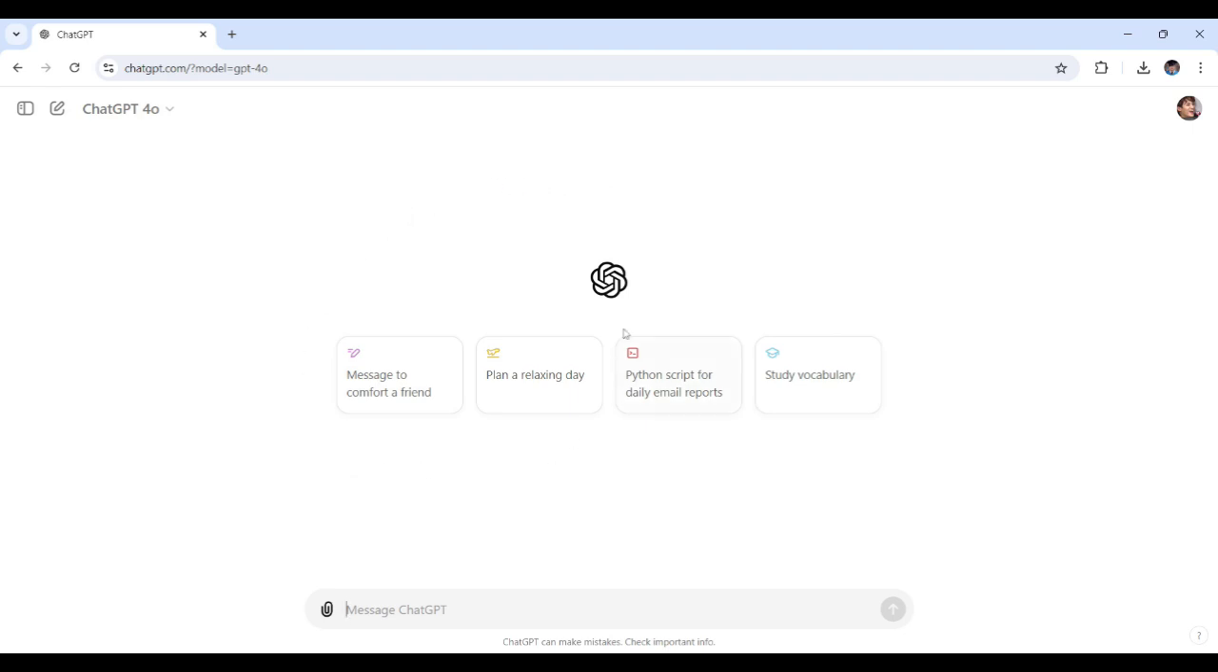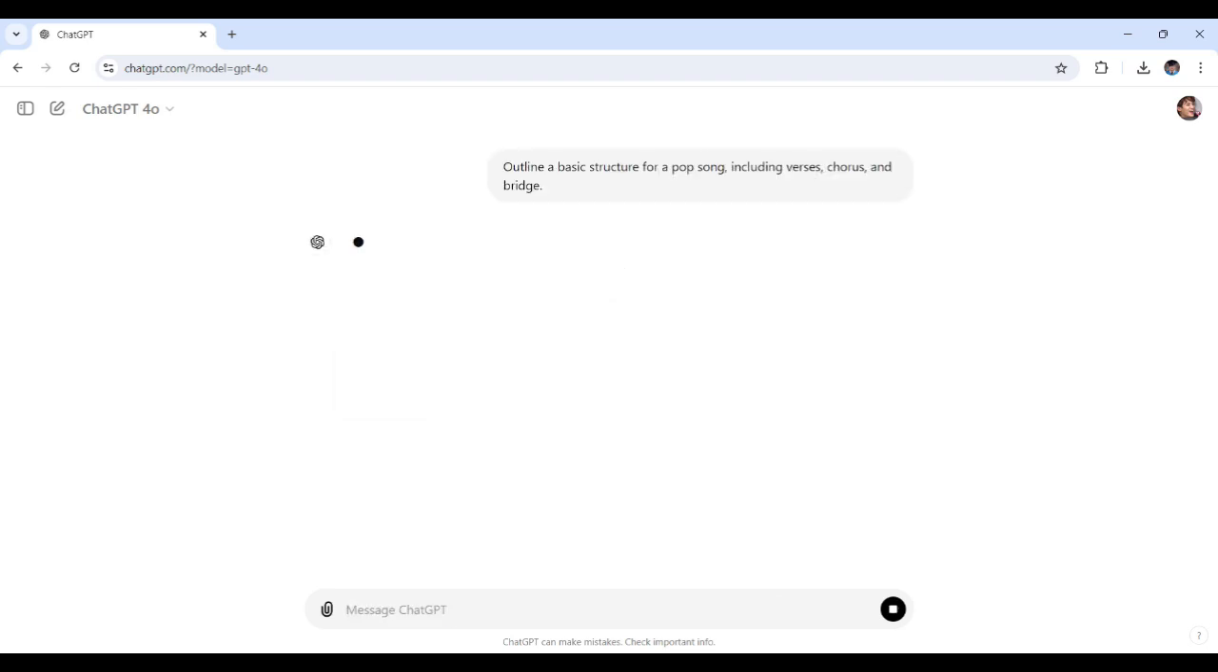Now, let's ask ChatGPT for a specific structure for a pop song, for instance. So here's the prompt that I put together. Here it is. As you can see right here, just take time. And now I'll send it over right now.